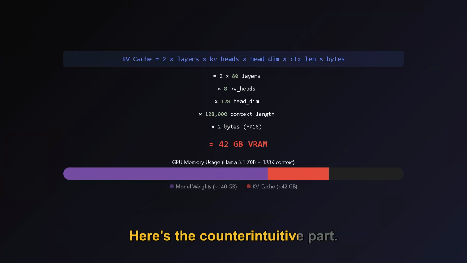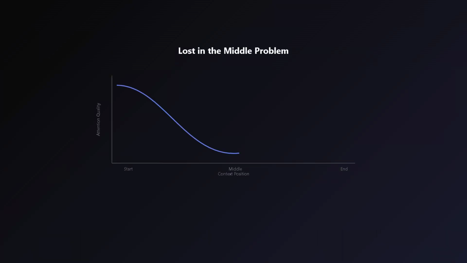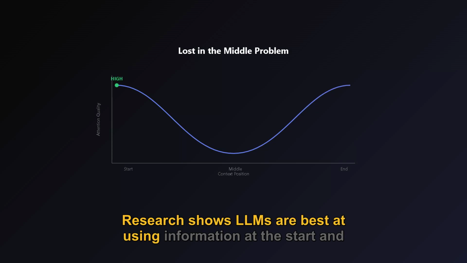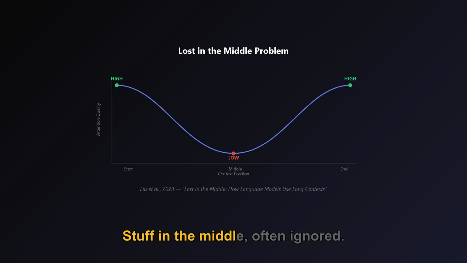Here's the counterintuitive part. Bigger context windows can actually hurt quality. Research shows LLMs are best at using information at the start and end of the context. Stuff in the middle, often ignored. It's called the lost in the middle problem. So what can you do about it?